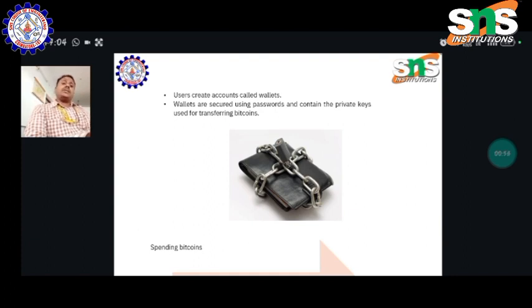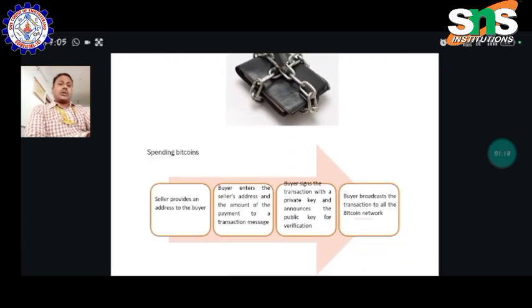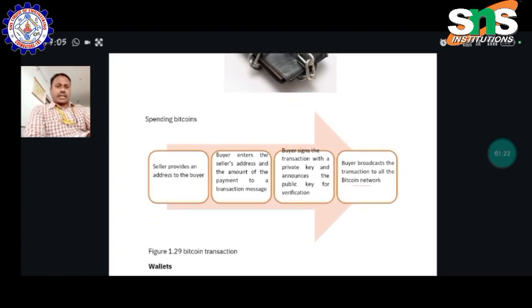Let us see this diagram in the PPT, which you can easily view. A wallet is placed, the wallet is surrounded with a chain, and the chain is locked with the help of a lock. This diagram represents the authentication and security, showing how bitcoins and digital currencies will be safe and secure in digital transactions.